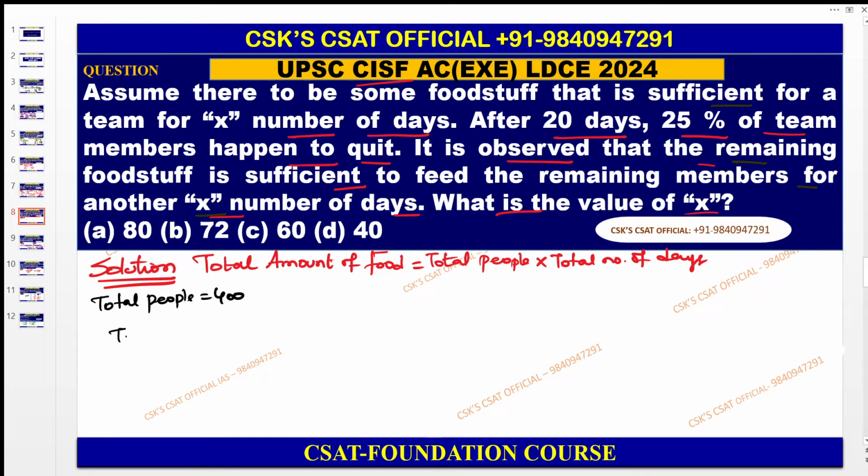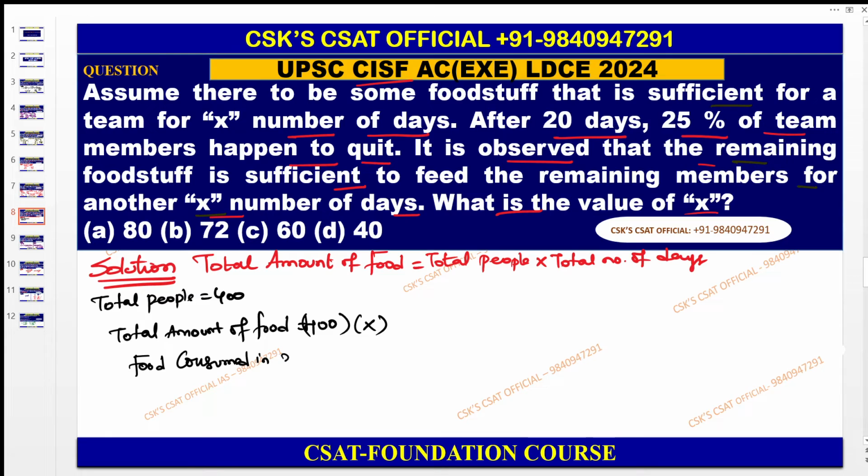So the total amount of food actually available here is 400 into X, since food has been provided for X number of days. That is the total amount. Then find the food consumed in 20 days.